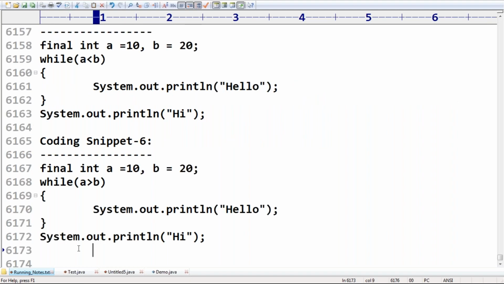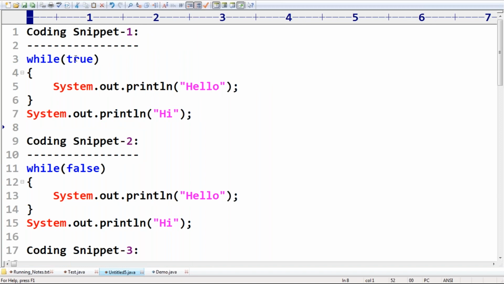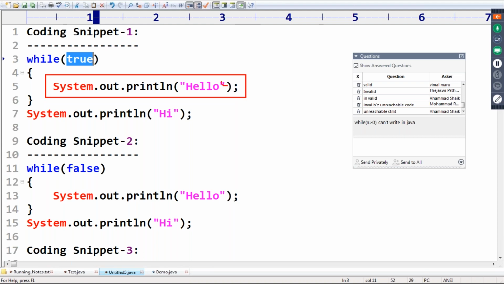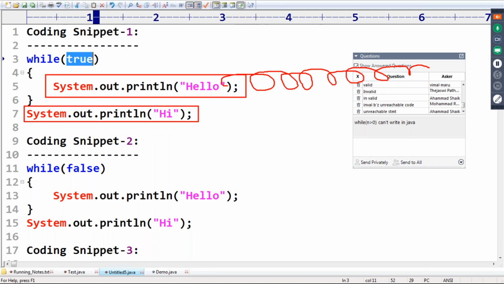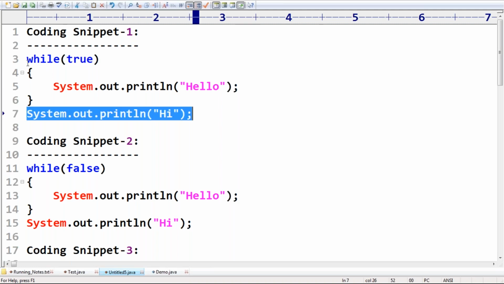What is the reason for that? Have a look, sir. While true: this while loop is going to execute an infinite number of times. If the while loop keeps executing, this statement never gets the chance. Because of that, immediately we get a compile time error saying the SOP of hi is an unreachable statement. Remember this one, sir.